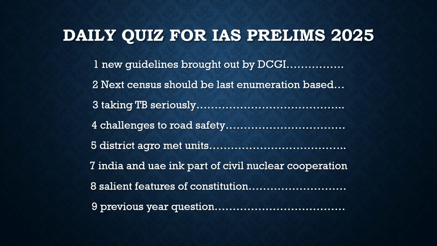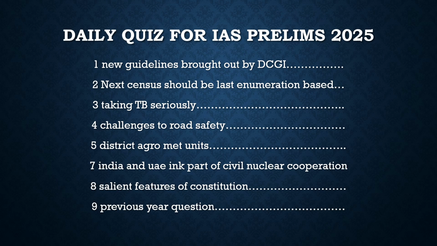It was earlier introduced, as District Agro Meteorological Units, also abbreviated as DAMUs, but because of some reasons it was withdrawn by the government. But the Indian Meteorological Department is planning to bring it back, so that they will give clear advice to the farmers about the weather conditions of a particular area, of a discrete area in which they are working. So we will discuss questions based on this article too.